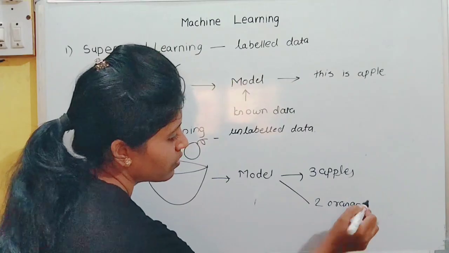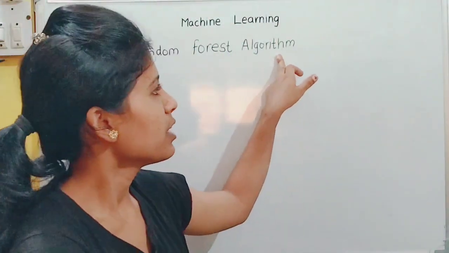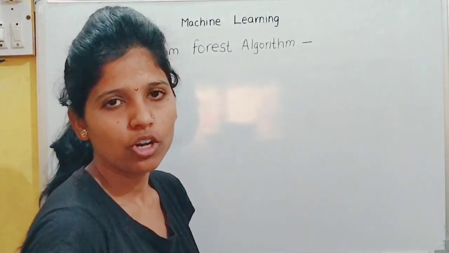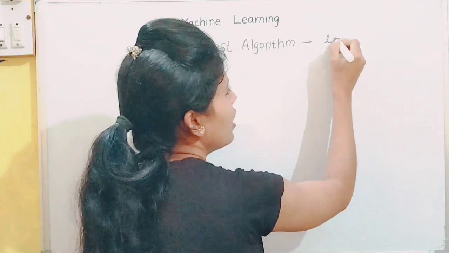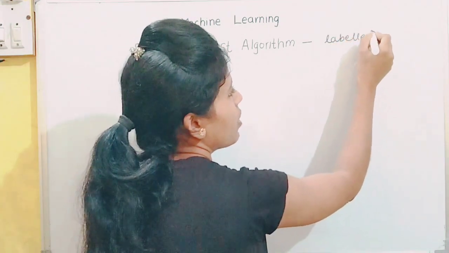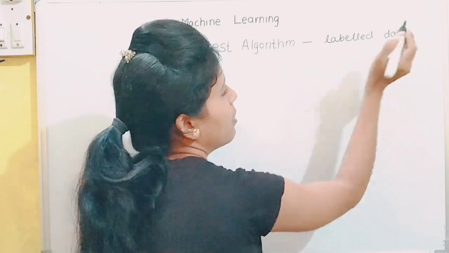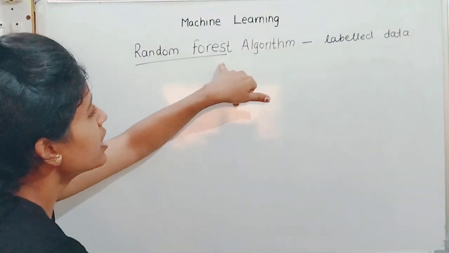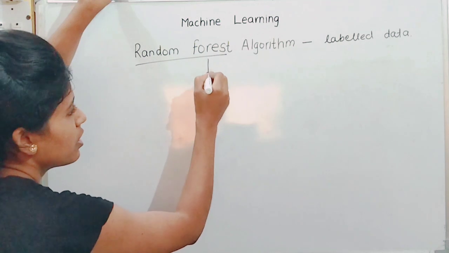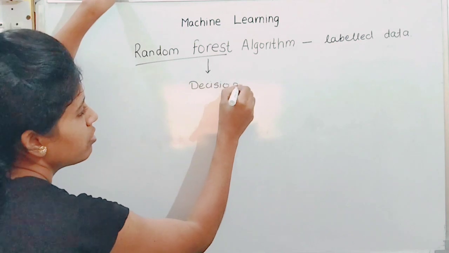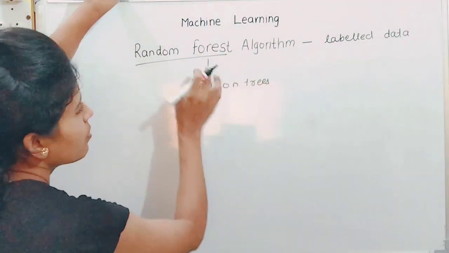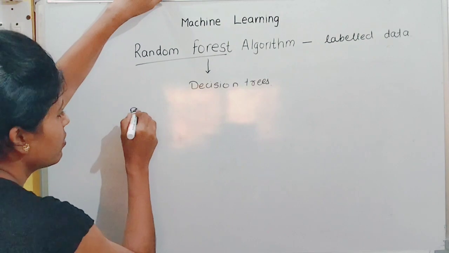We come to our main topic, the random forest algorithm. This algorithm works on supervised learning. Supervised learning means it works on only labeled data. As the name says, random forest is mainly based on decision trees, or it is a combination of decision trees. Forest, like in a forest